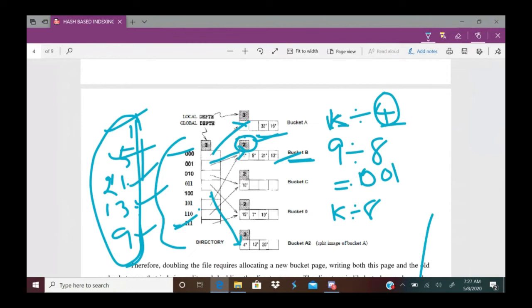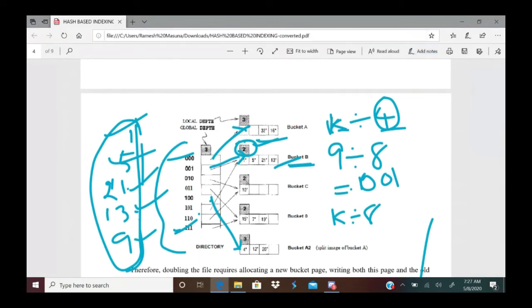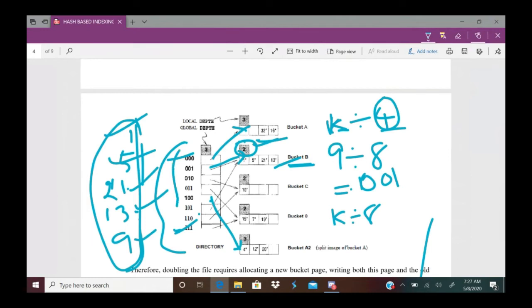But what does global depth say? There are 8 directory pointers in total. It uses 0 to 7, so a 3-bit number is required. Now here you observe, here 3 and here also 3 after the split, meaning bucket A is split. In the previous example, bucket A is split into bucket A and bucket A2.